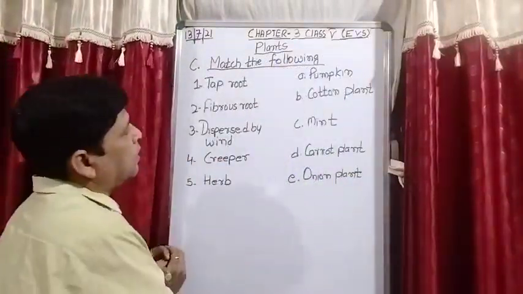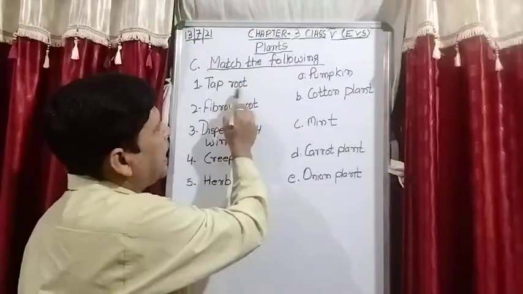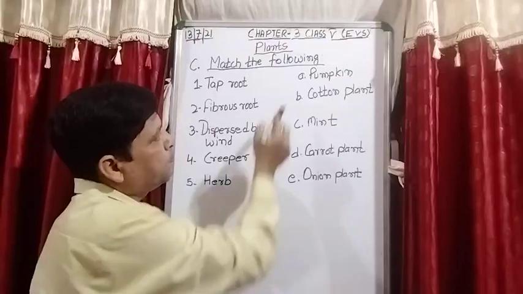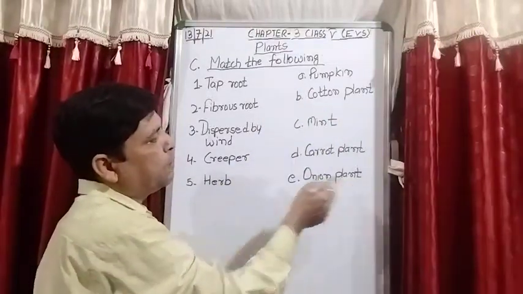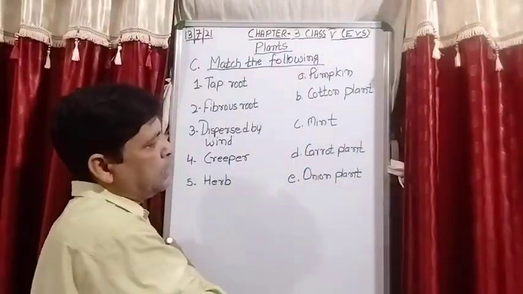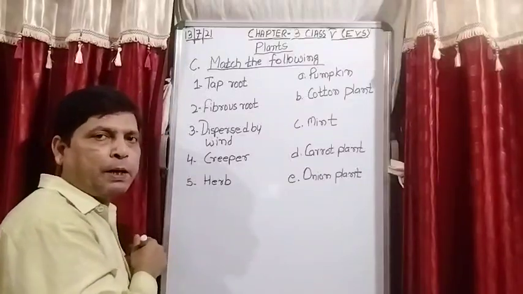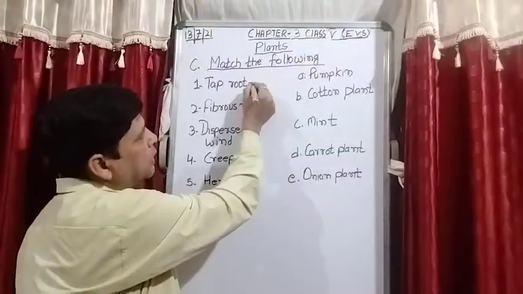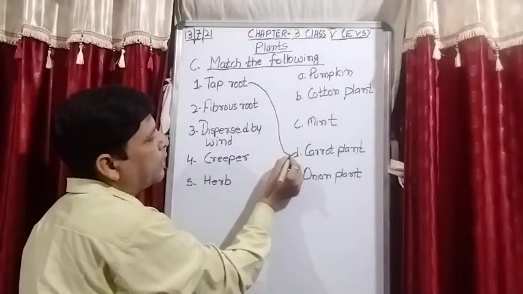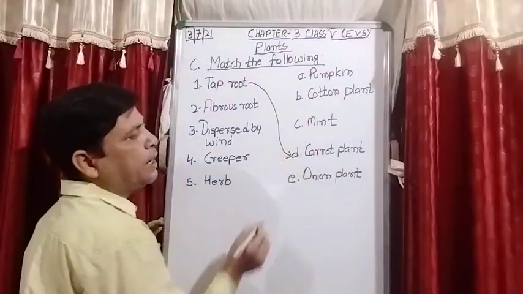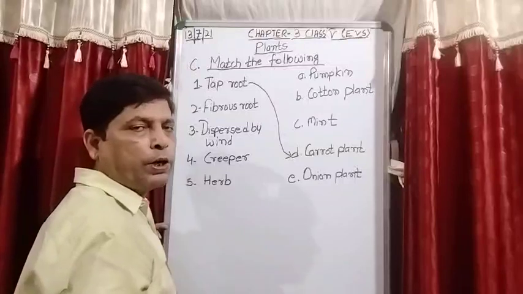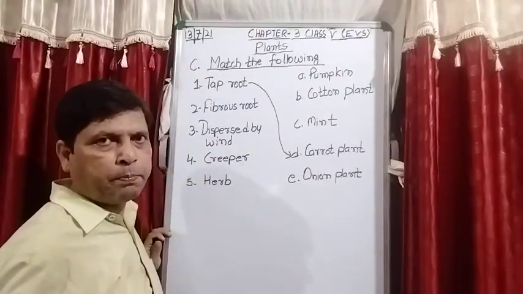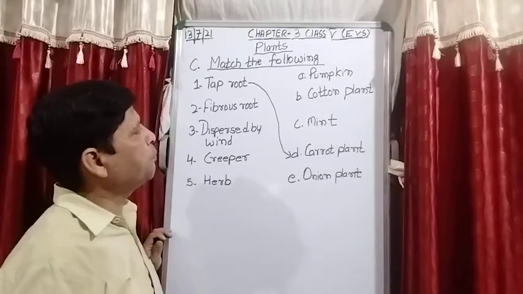So C student, tap root. So tap root is found in which type of a plant? Pumpkin, cotton, mint, onion plant? No. Tap root is the main root and from which many branches of roots comes out. So tap root is found in option number D, that is carrot plant. Okay, you can see this root in carrot, radish, turnip, beetroot. They are all having a tap roots.